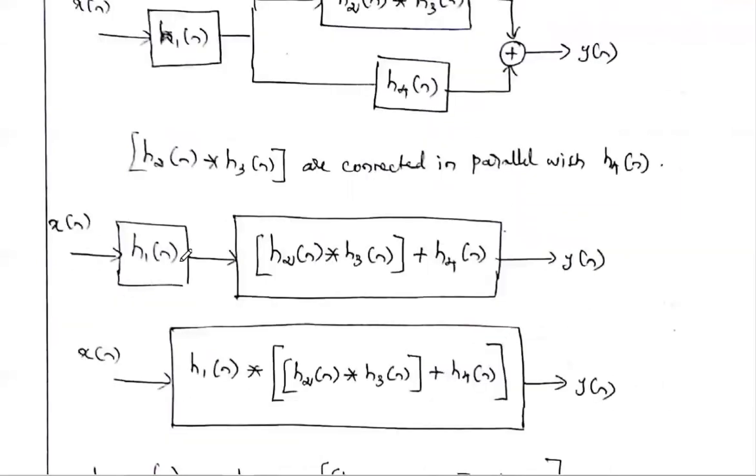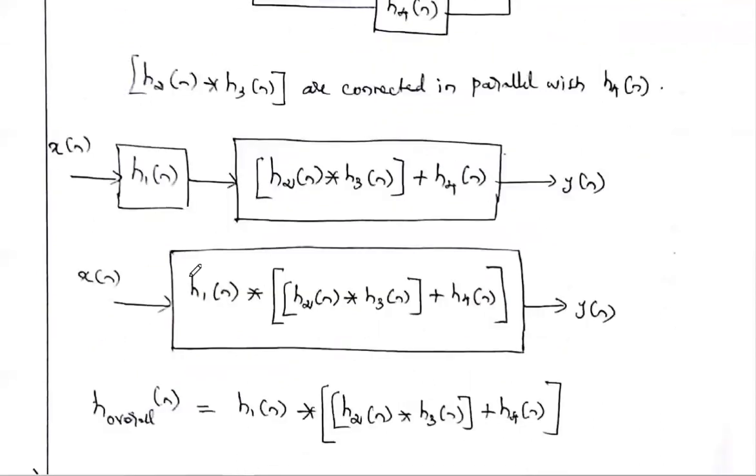Then H1 is already there, so the 2 systems are connected in series. When 2 systems are connected in series, the overall impulse response is the convolution between these 2 things.